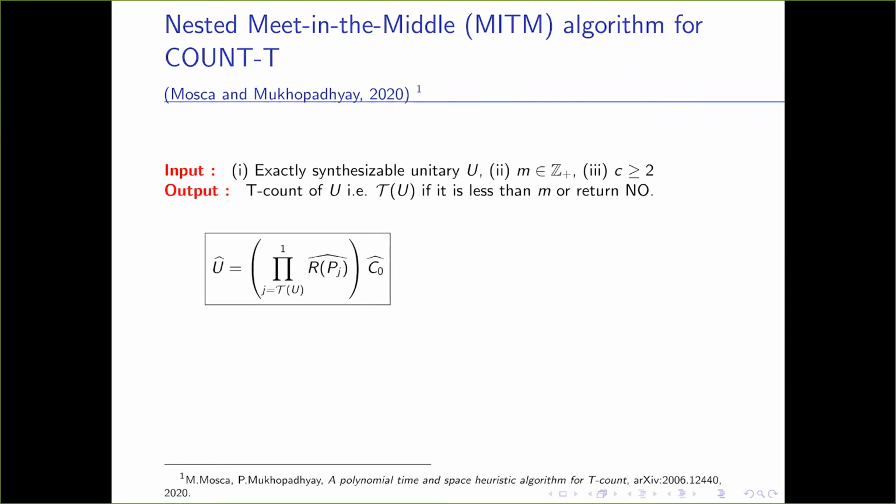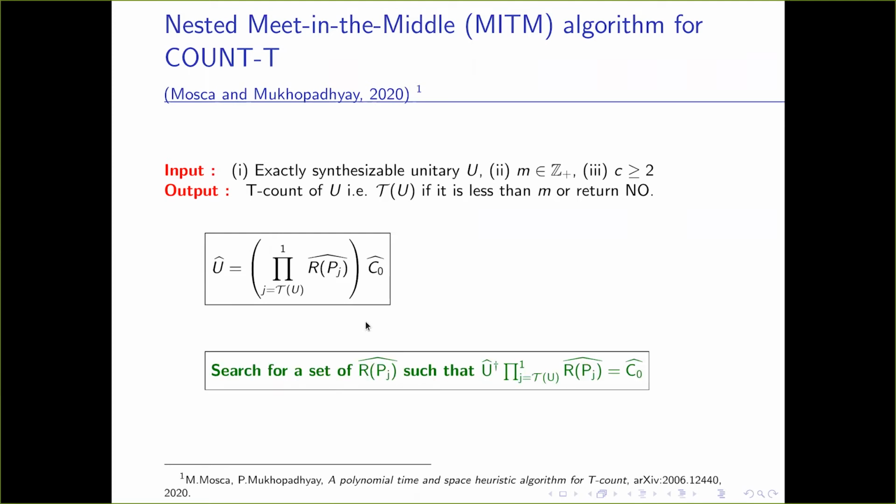Now the intuition of this provable algorithm is as follows. We know that the channel representation of u can be written as the product of the RPs and the channel representation of C0. So what we do is we search for the set of RPs such that u dagger times the RPs is equal to the channel representation of some Clifford, because we know we can easily identify this. So this is more like an exhaustive search.